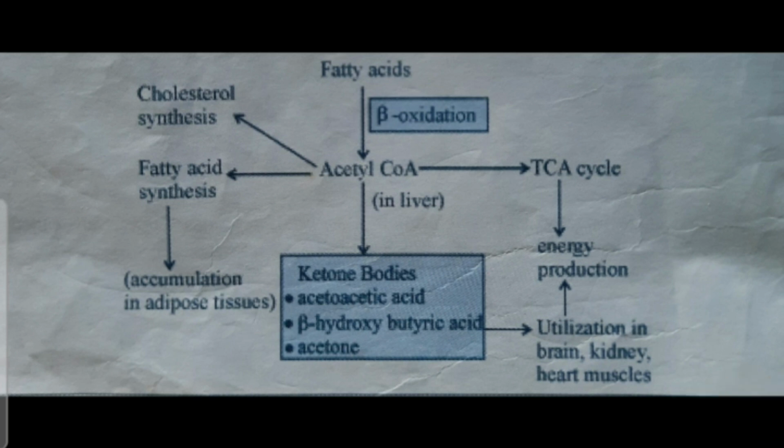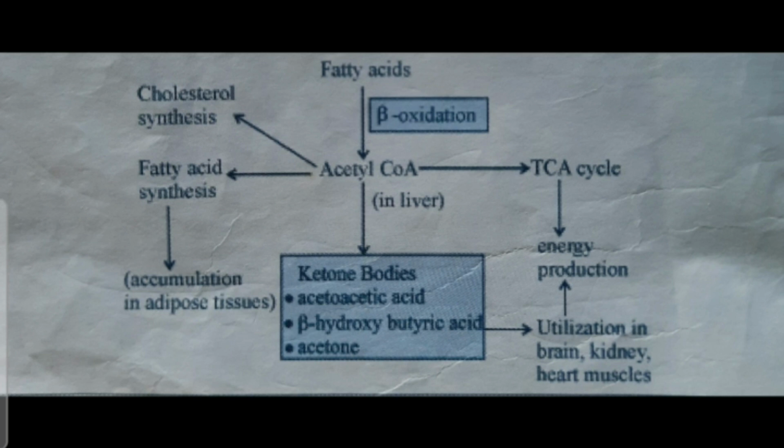The final topic is ketone body utilization. Since the ketone bodies freely diffuse through the plasma membrane, they leave hepatocytes and enter the bloodstream. These can be used by other body tissues like the brain, which is usually glucose dependent, and the heart muscles and the cortex of the kidney, and this also can generate ATP.